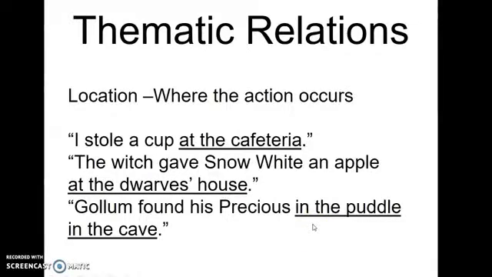Okay, welcome to part two. The next thematic relation we're going to talk about is location. Location is kind of like goal, kind of like source, except it doesn't involve a change of location. So, in other words, location is where an action occurs, and the action begins there, and the action ends there.